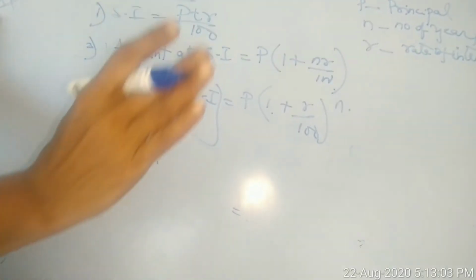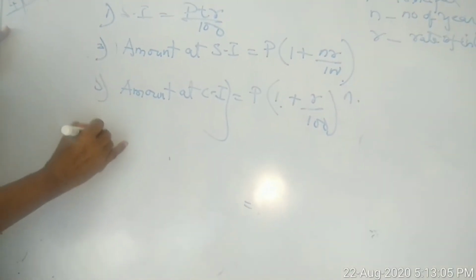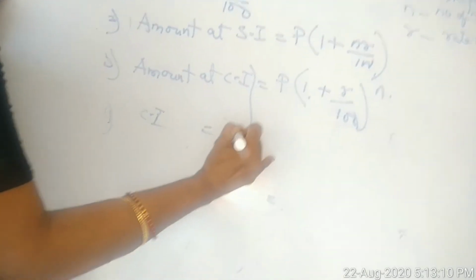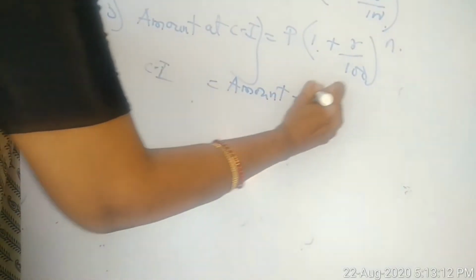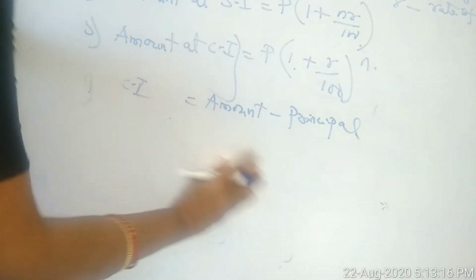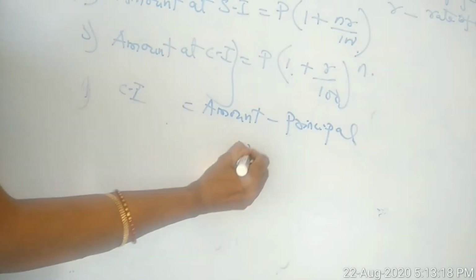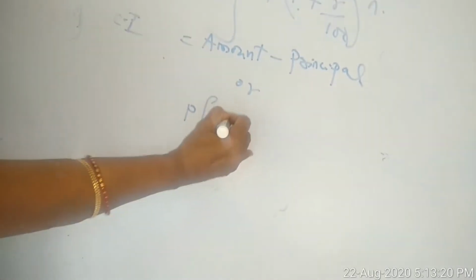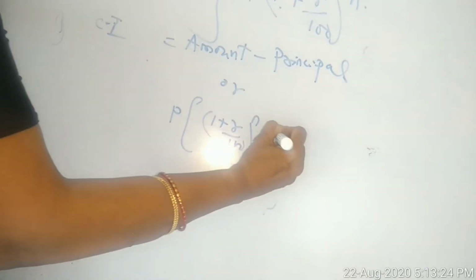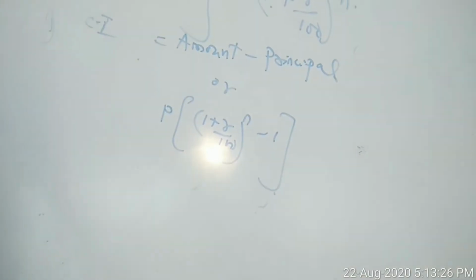Rate divided by 2. What is the formula for CI? CI is equal to amount minus principal, or if you want to use the direct formula, P into 1 plus R by 100 whole power N minus 1.